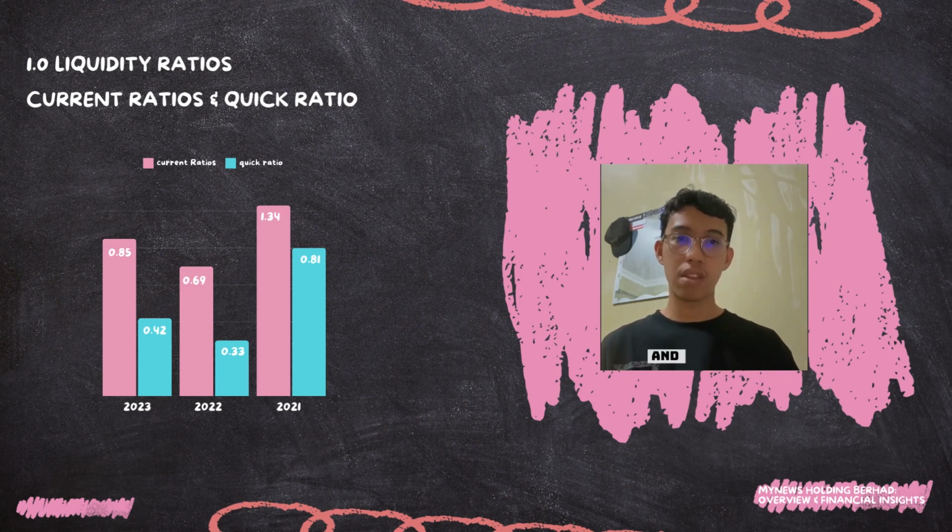inventory. And lastly, we can conclude that there is a large gap between the current and quick ratio in all 3 years. It heavily relies on inventory to meet the short-term obligations, which may be risky if the inventory turns over slowly.